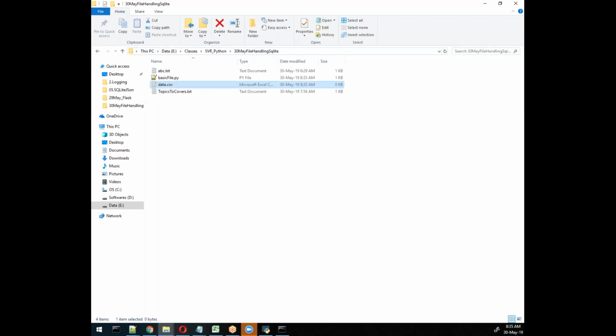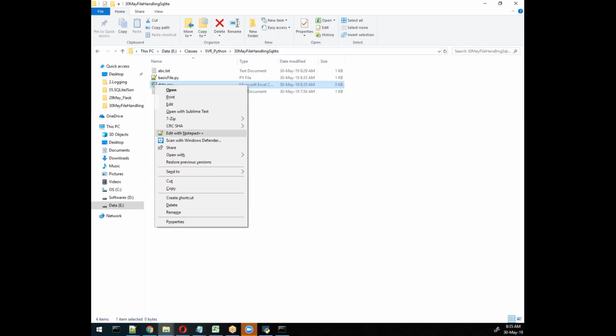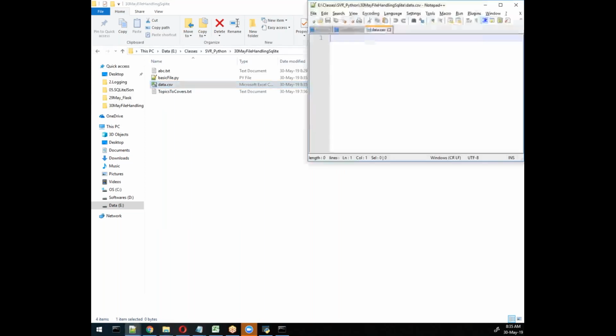You can open the CSV in Excel, or in Notepad or any text editor. Here you will write id, comma, 1, comma, AAA, comma, 2500, some number. So this is your CSV file, remember. These are some values. Now you can open these values using Excel or through a Python program. Here we'll try from here.